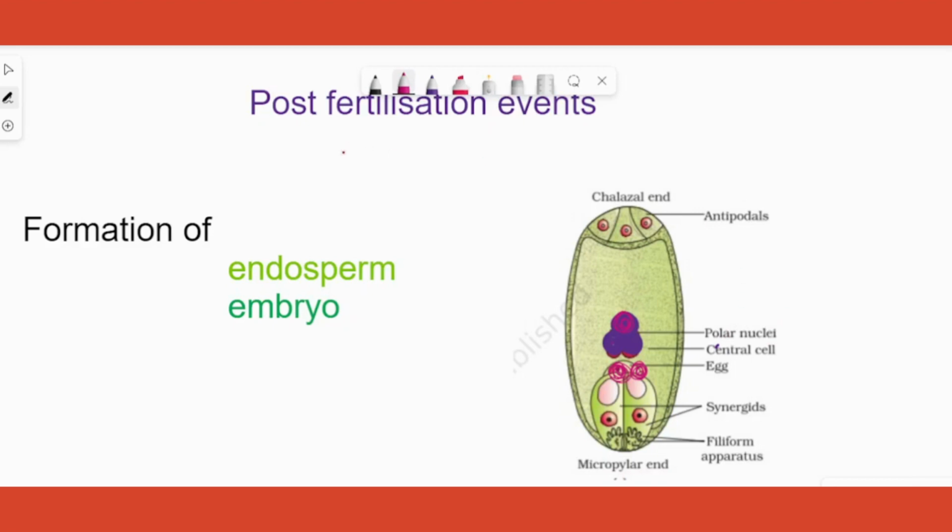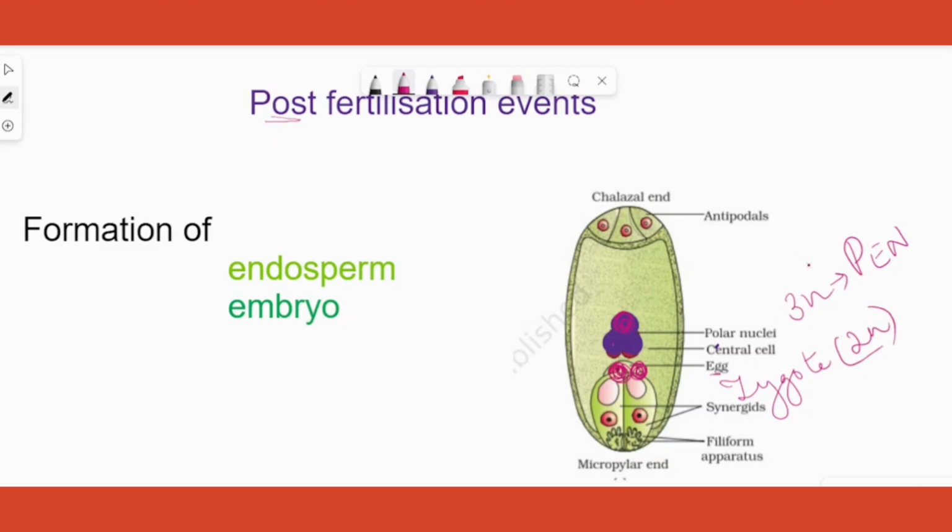Alright. Now we are understanding what is meant by post-fertilization events. You know what is meant by post-school activity, after-school activity. In the same way, post-fertilization events mean after fertilization, what all are the events that are happening. So fertilization has resulted in a triploid PEN. I hope you know what PEN is: primary endosperm nucleus. This is over here. And the other is the zygote. The zygote is formed by the fusion of the egg with a male nucleus, and this is diploid, that is 2N.